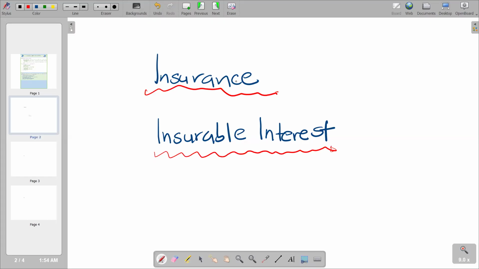In this video, we want to look at Commerce O Level, and we are going to look at insurance in particular. So we are going to start by describing exactly what we mean by insurance, and then obviously we are going to also define insurable interest. So we start with insurance.